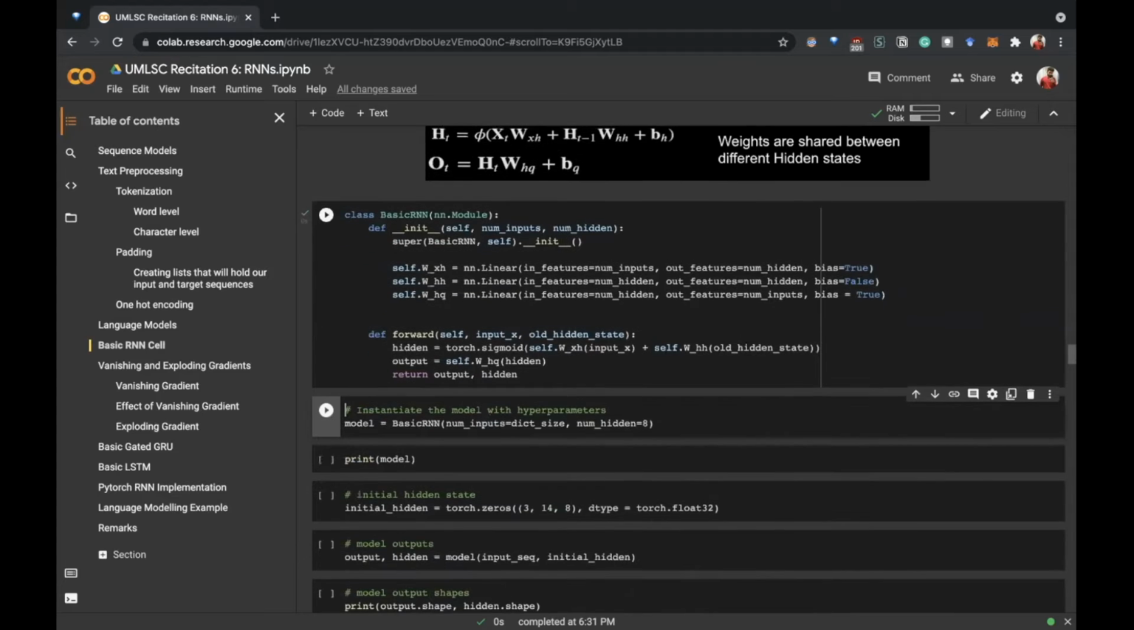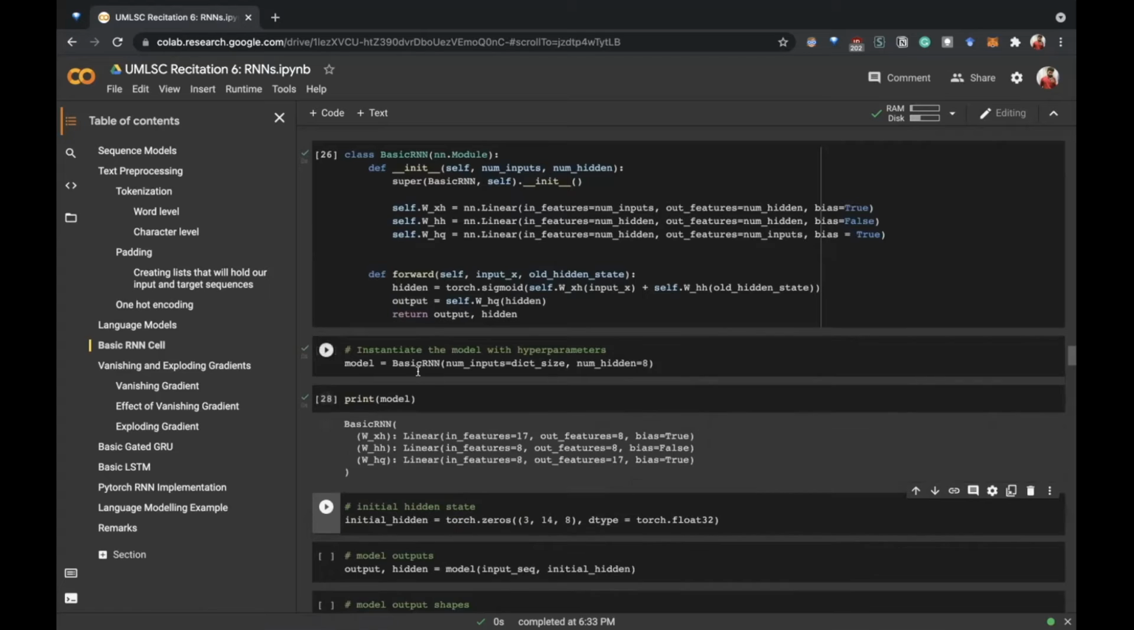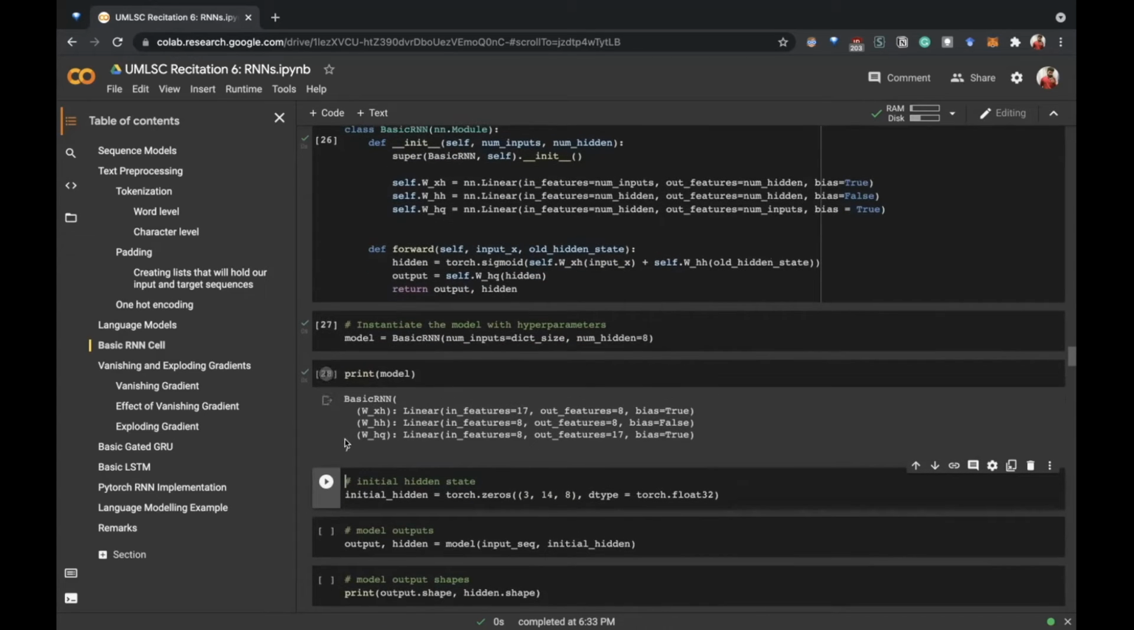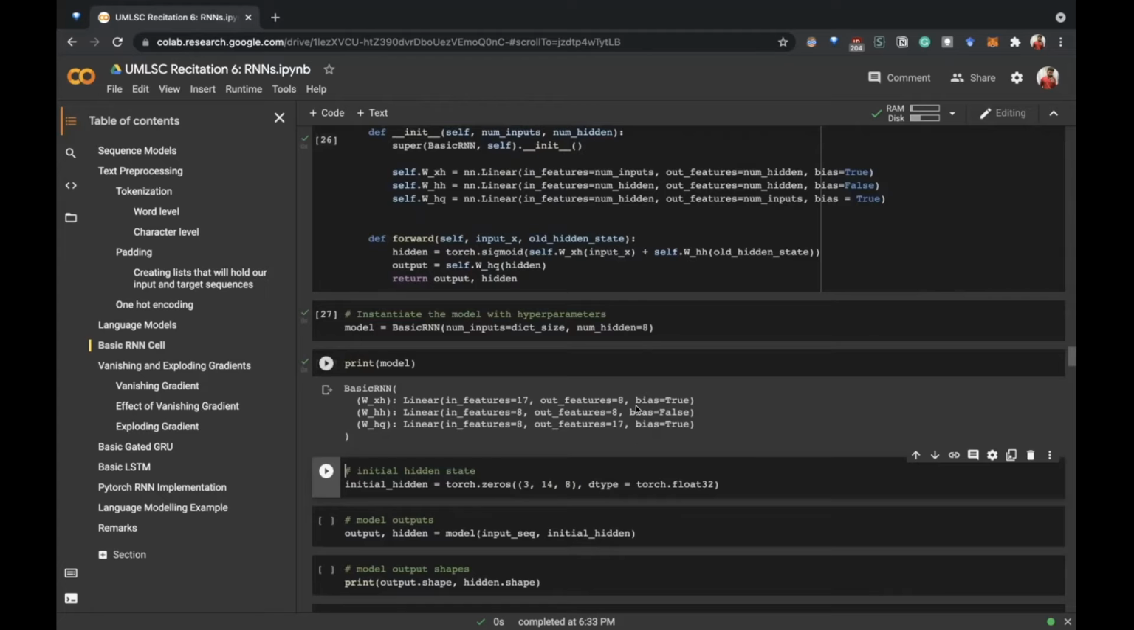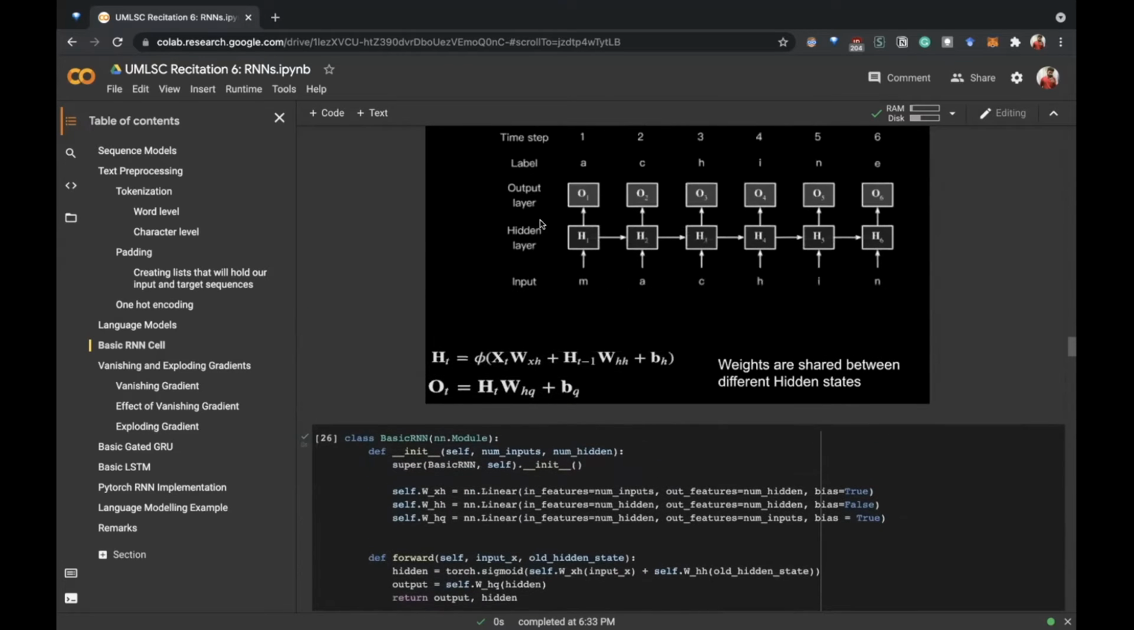Coming back to the code. Now we will initiate the model. Here we have kept num hidden as 8, but this is just a random number and you can change it and experiment with it. I will print the model, and here we have the model which we coded above, and we initialize the hidden state, the first hidden state.